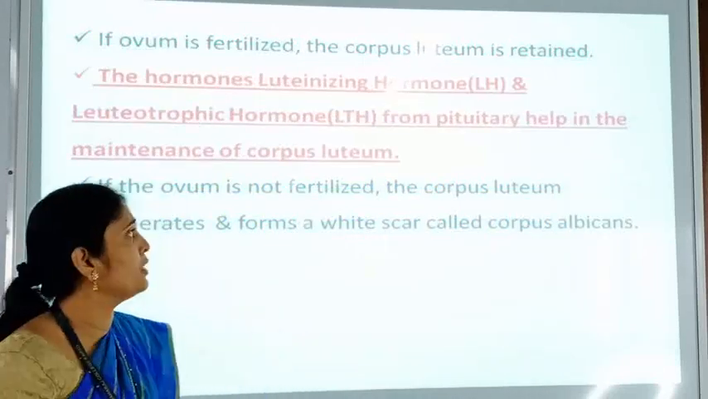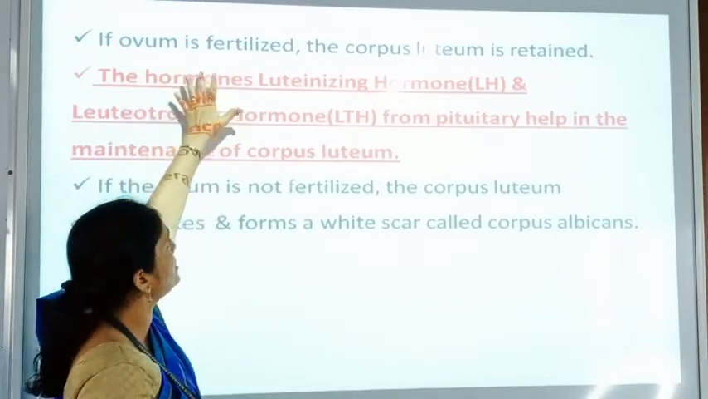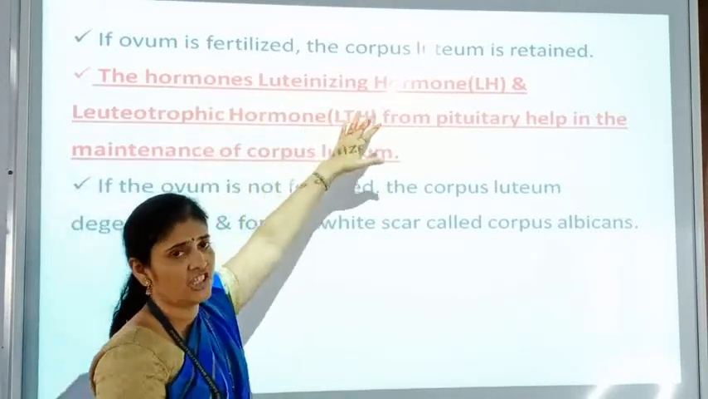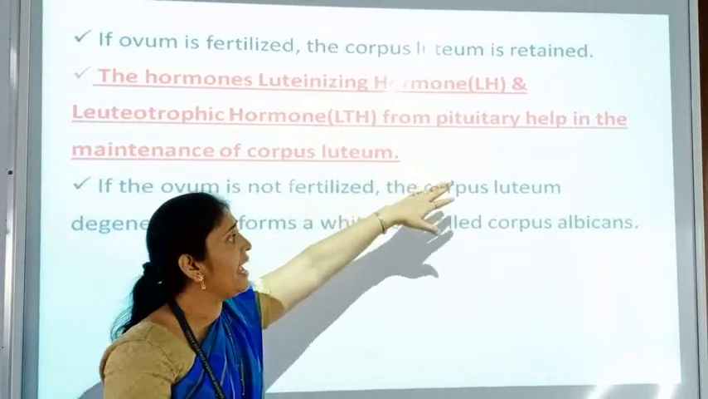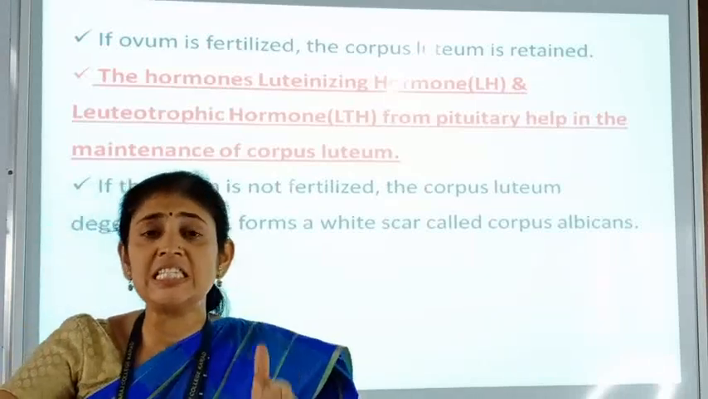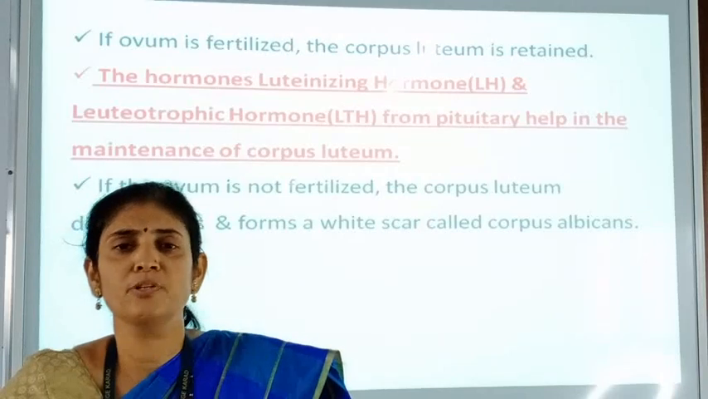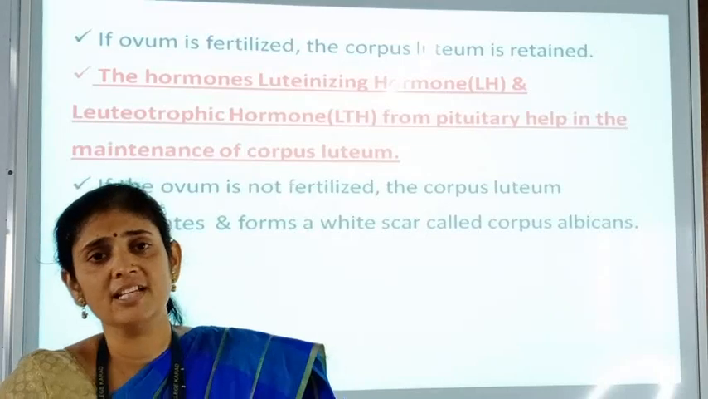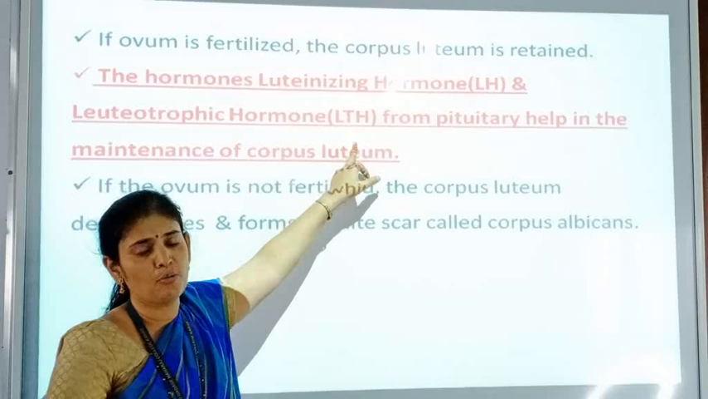Now what happens to uterus? So here one point remaining. If ovum is fertilized, the corpus luteum is retained. The hormone luteinizing LH and luteotropic hormone LTH from pituitary gland helps in the maintenance of the corpus luteum. If suppose the pregnancy is conceived, then corpus luteum is formed, and for the maintenance of corpus luteum, again 2 hormones are secreted by pituitary gland, that is LH luteinizing hormone and LTH luteotropic hormone.